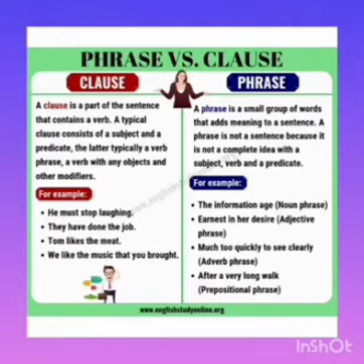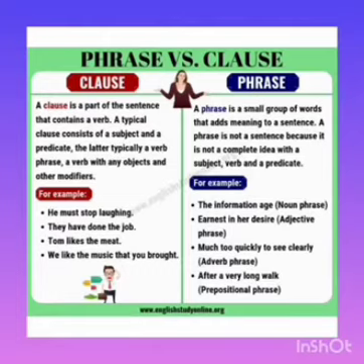Next, coming to phrase, it is a set of words which does not have a finite verb and it does not give a complete meaning to the sentence. Example: the information age, much too quickly to see clearly, after a very long. So these are certain words.